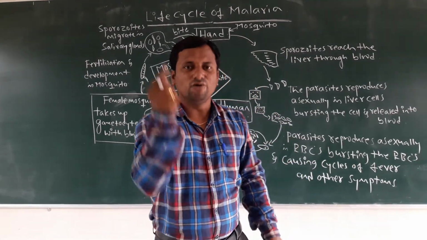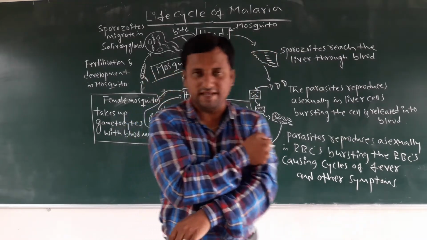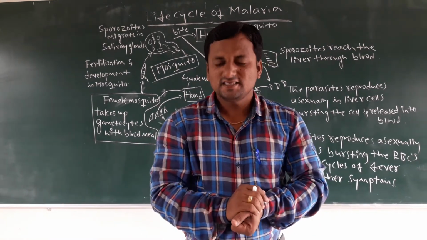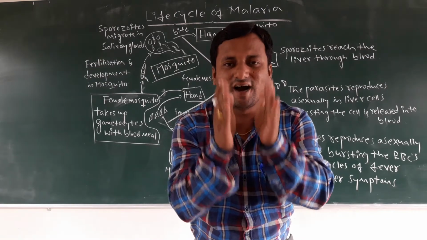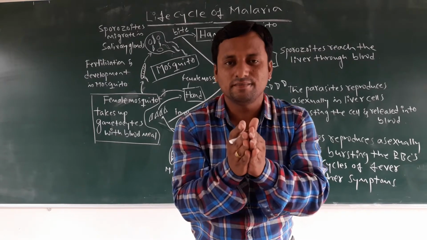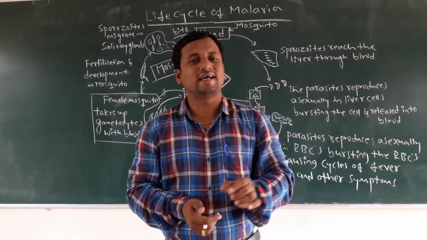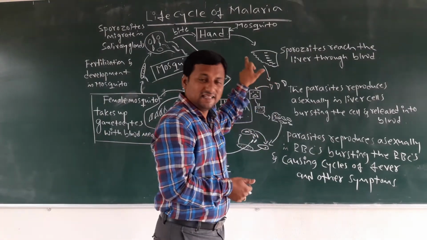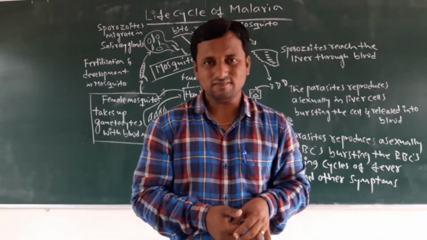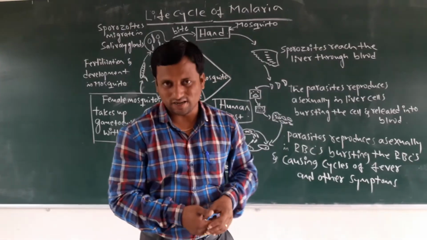When the female Anopheles mosquito bites a human being, it injects Plasmodium vivax into our body. Then, within half an hour, this sporozoite stage of Plasmodium reaches, through the blood, the largest organ of our body, the liver.